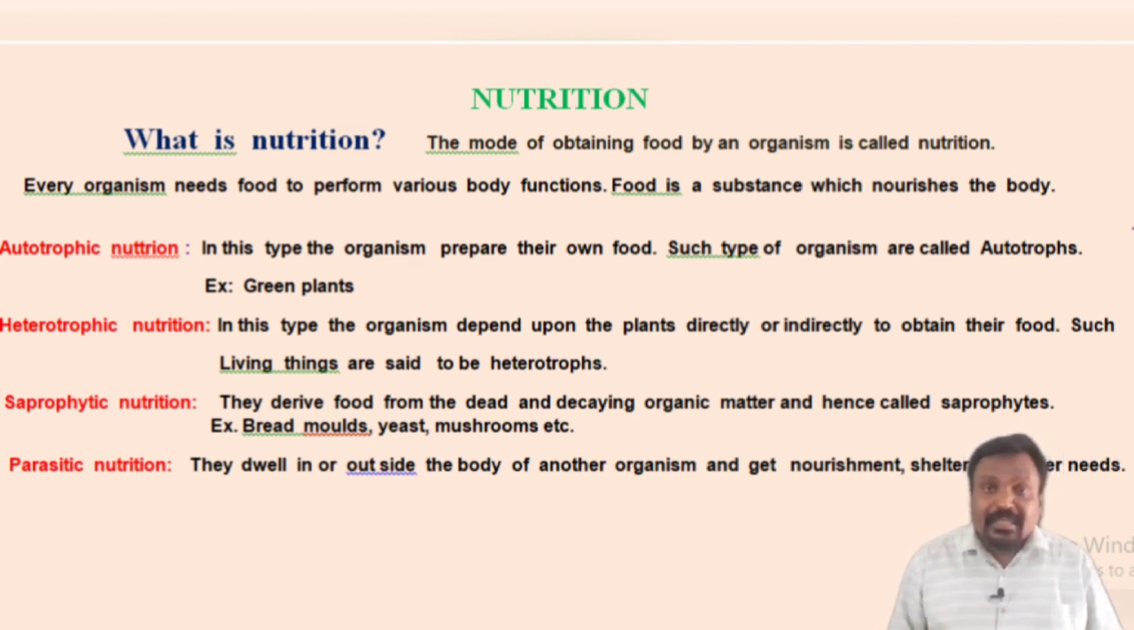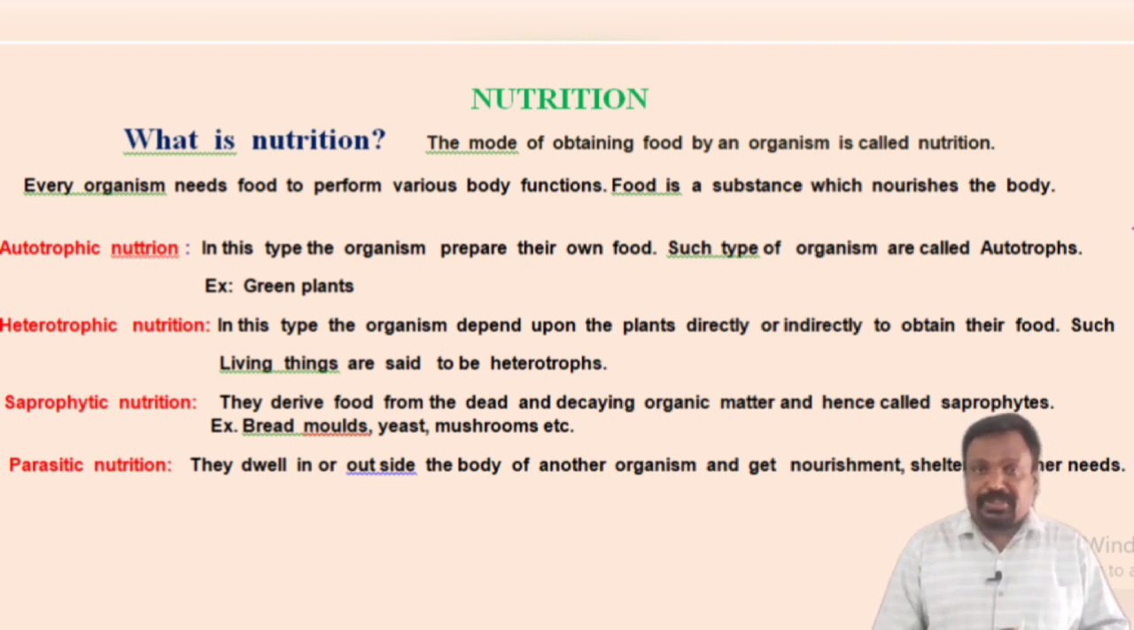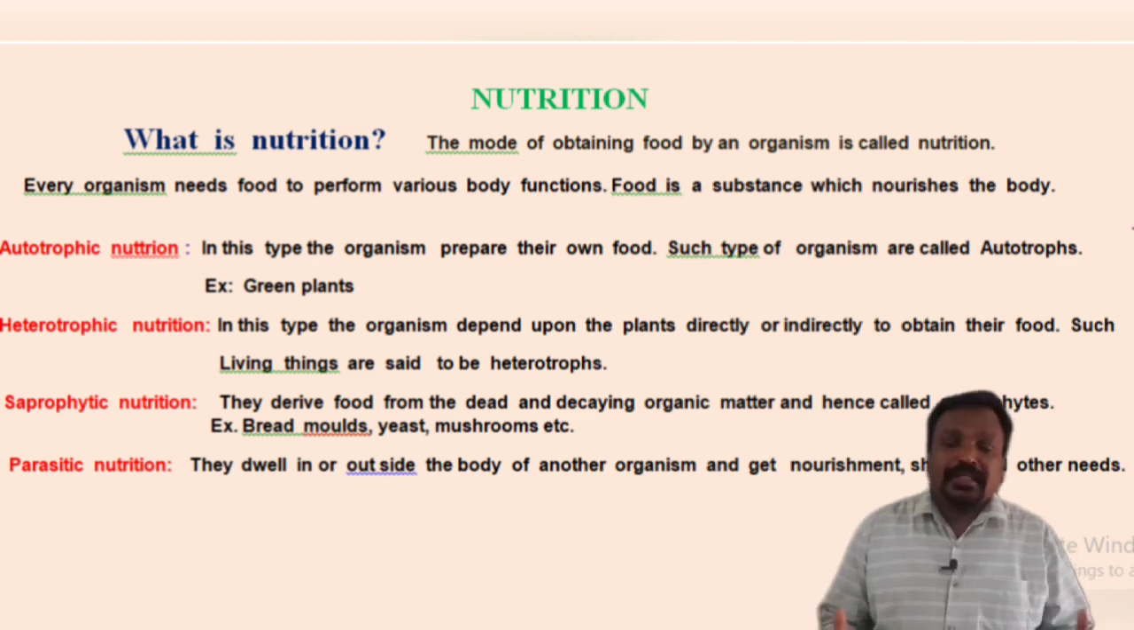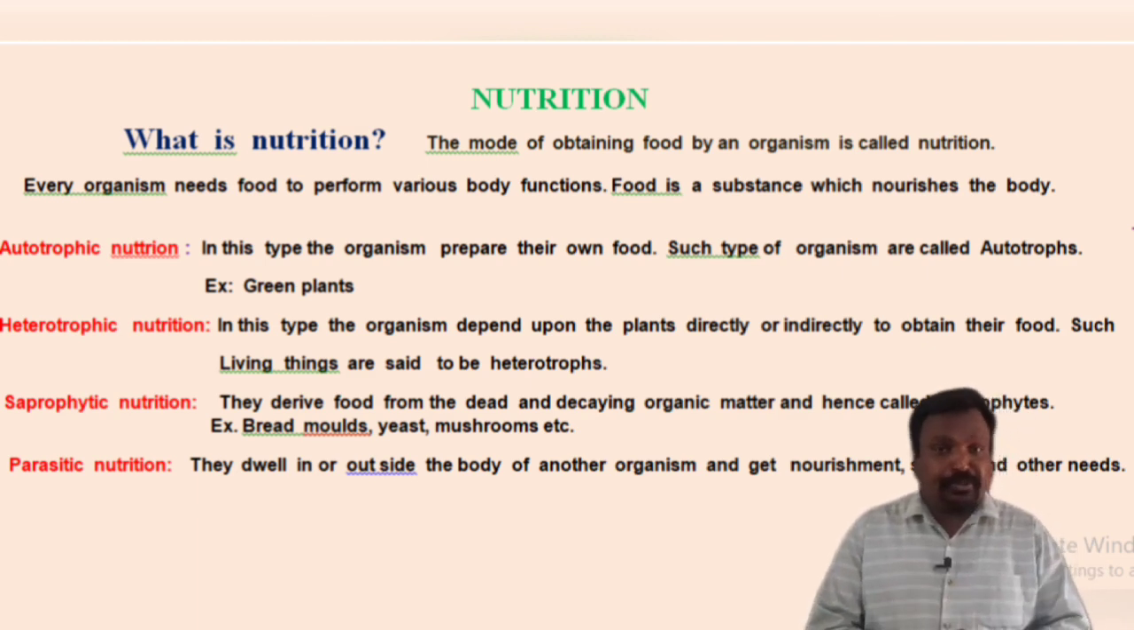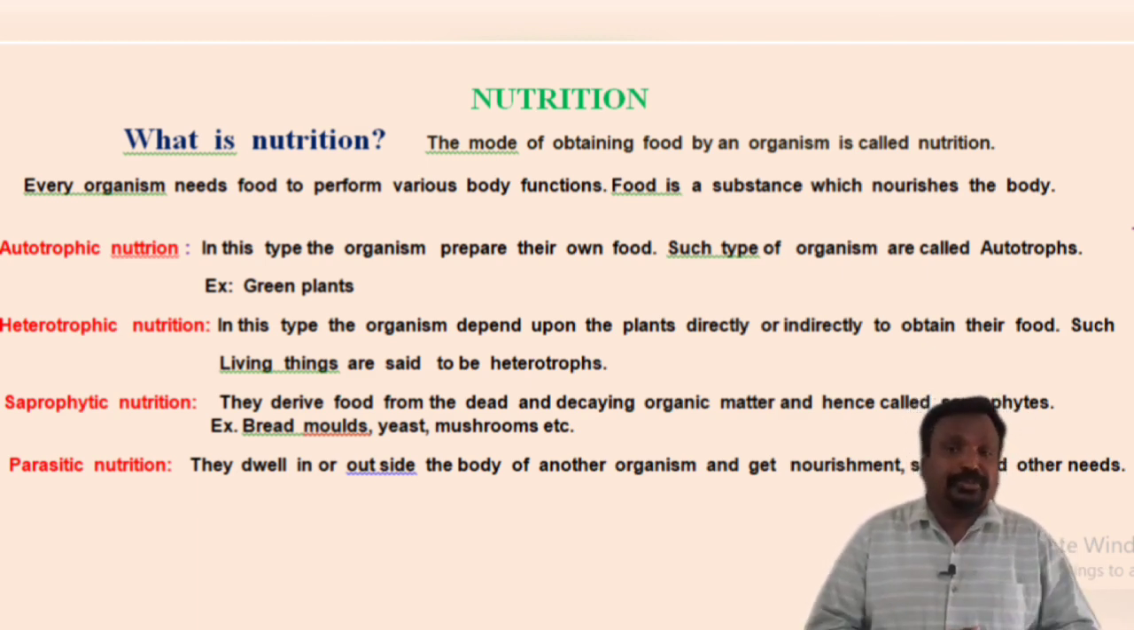So in nutrition, there are two main types: autotrophic nutrition and heterotrophic nutrition. Under heterotrophic nutrition, there are two more types, the saprophytic mode of nutrition and the parasitic mode of nutrition. Children, now let us come to the first type of nutrition, which is called autotrophic nutrition.